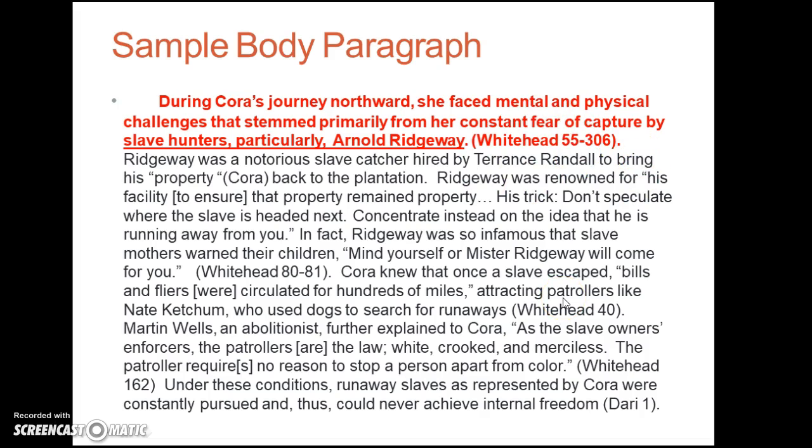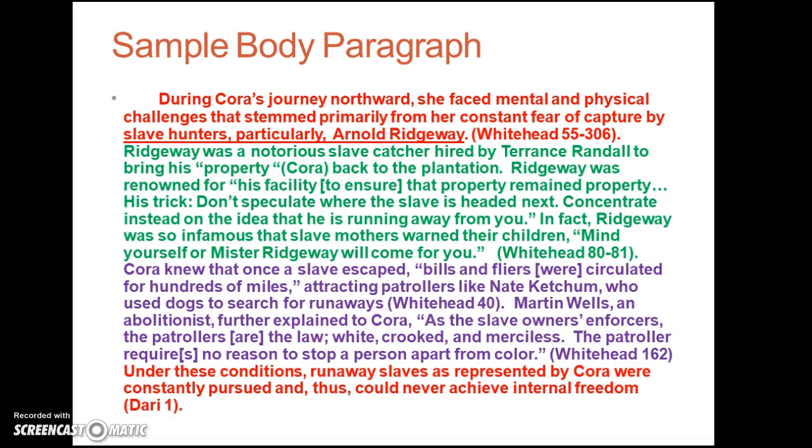So let me show you the parts of this paragraph. I put them in color here so that you could see that not only is there a clear topic sentence that includes one of the factors that this writer has identified that contributed to Cora's failure, that there were always these slave hunters, particularly Ridgway. And there are 2 main pieces of support in this paragraph.